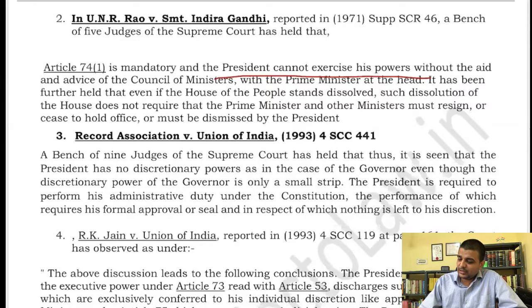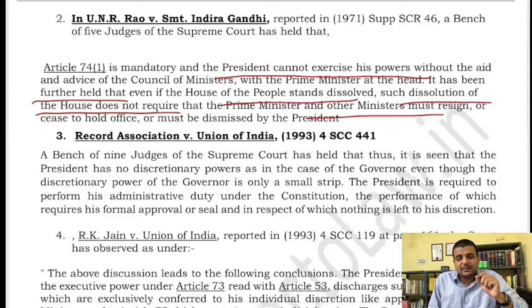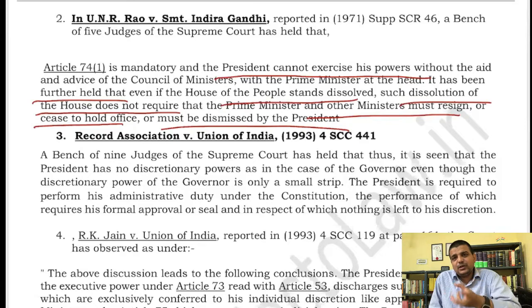Obviously the answer is no. It was further held that even if the House of the People stands dissolved, such dissolution does not require the Prime Minister and other ministers to resign, cease to hold office, or be dismissed by the President. So what option does the President have in that case? When the House is dissolved, the President has only one option: whether or not you have commanded the majority of the previous House, you reappoint the same person or appoint another person as Prime Minister.